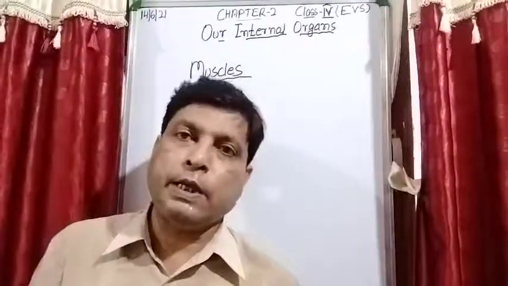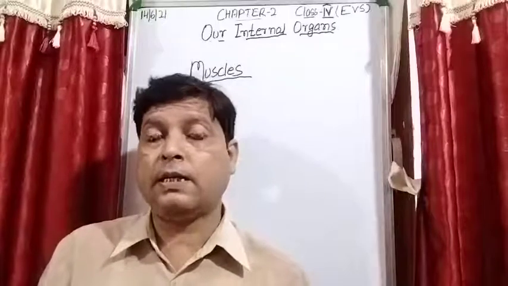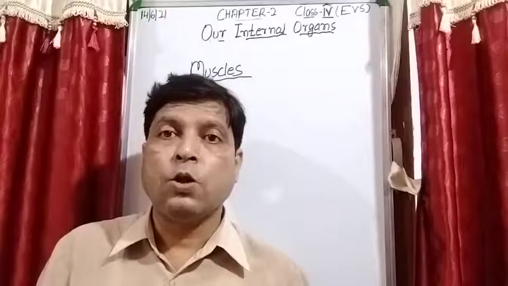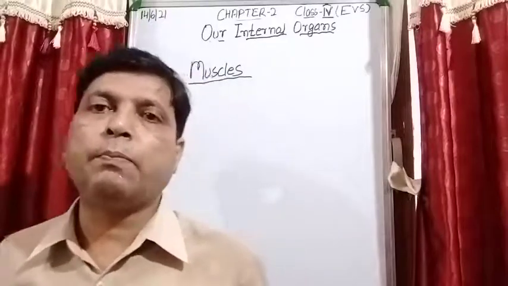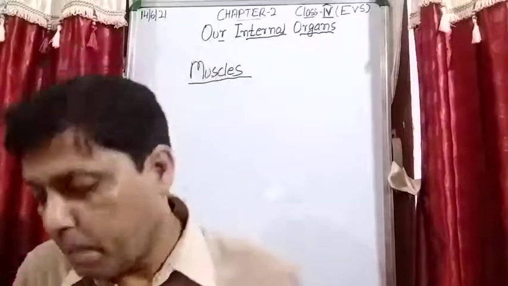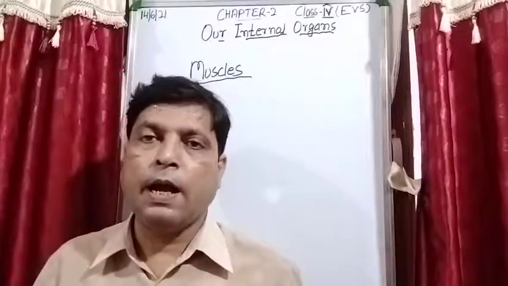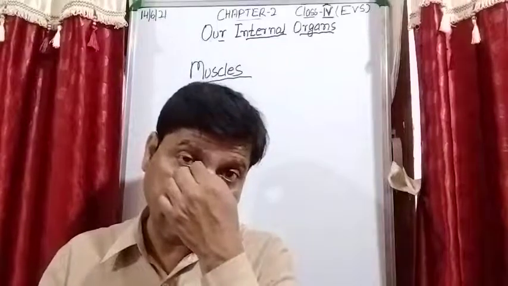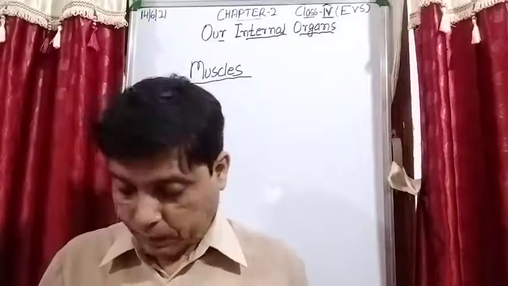हम walk करते हैं, jump करते हैं, sit करते हैं, stand करते हैं, run करते हैं. So all these things are possible due to our muscles. Is it clear? And how many muscles are there in a human being? That is more than 600 muscles.